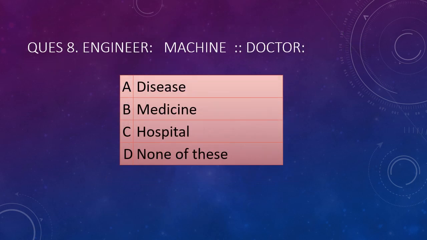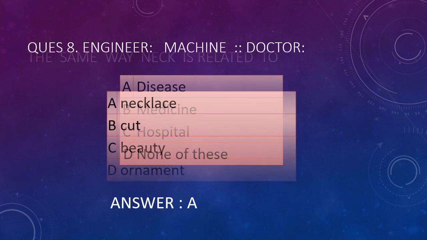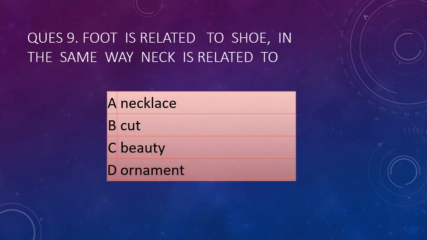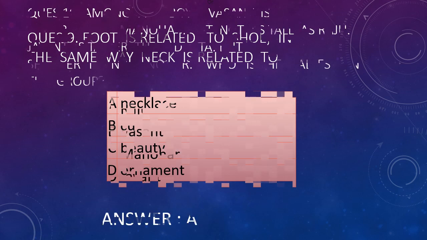If engineer is related to machine, what is doctor related to? So this is very simple. Doctor is related to disease, because engineer fixes machines and doctor fixes diseases. Next, ring is related to finger, in the same way neck is related to, this is also simple. The answer is necklace.